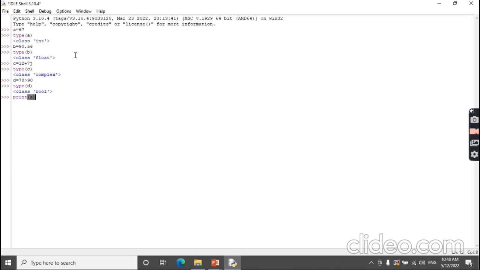Print a, 67 is printing. Print b, 90.56, it is a floating kind of value. Print c, the particular complex number. And at the end I'll print d.